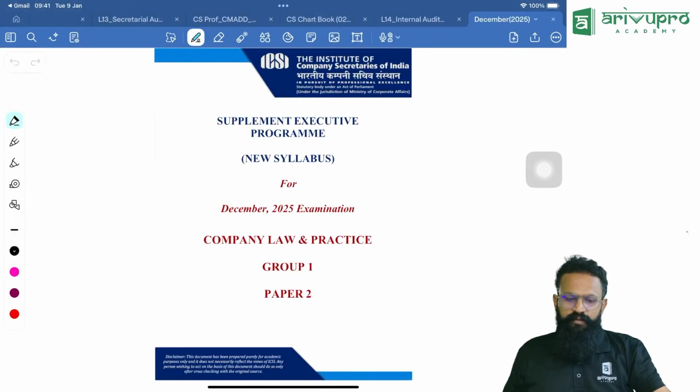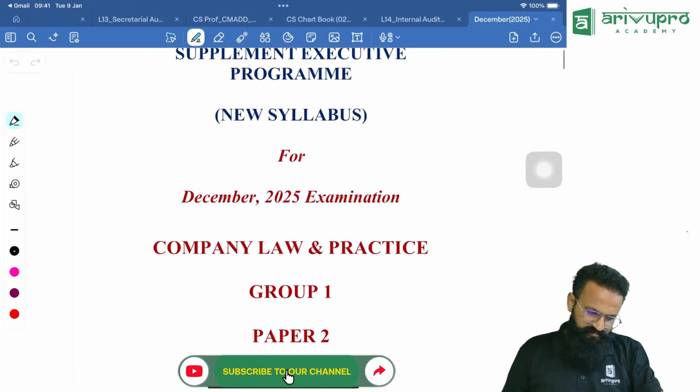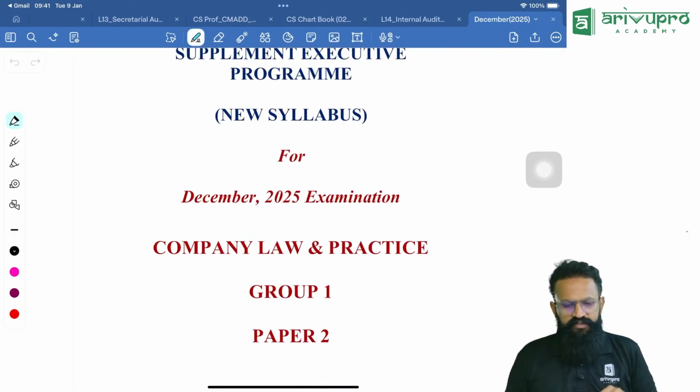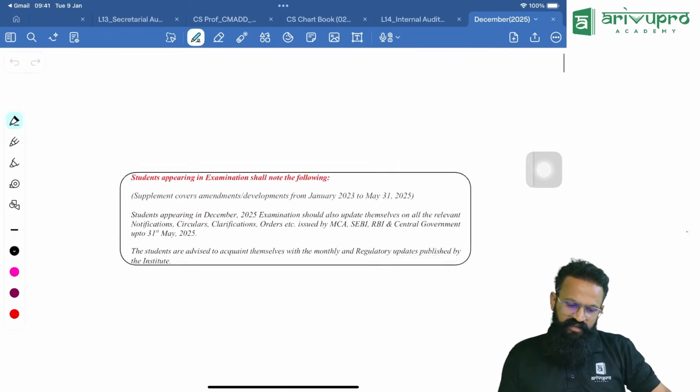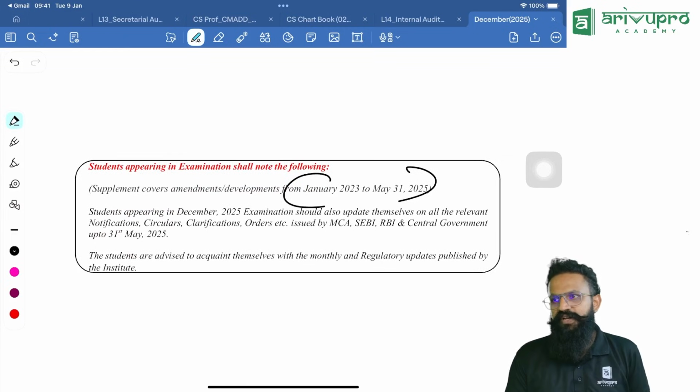Today we are going to do the company law amendment. Actually, there is nothing. Probably if we sit and see, it is hardly a 10 minutes amendment. That's all. There is nothing major. But of course, the page is around 89 pages. Again, as I always tell you, it covers amendments from Jan 23 to May 31st, 2025.